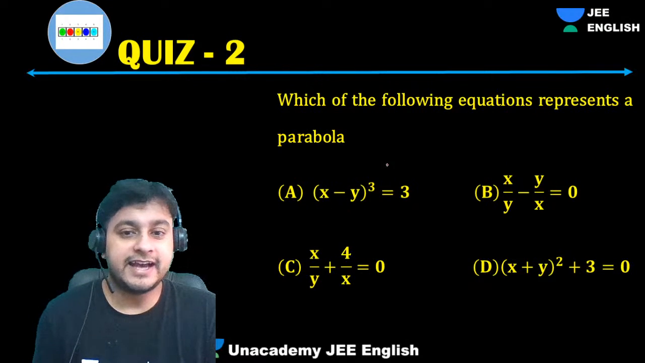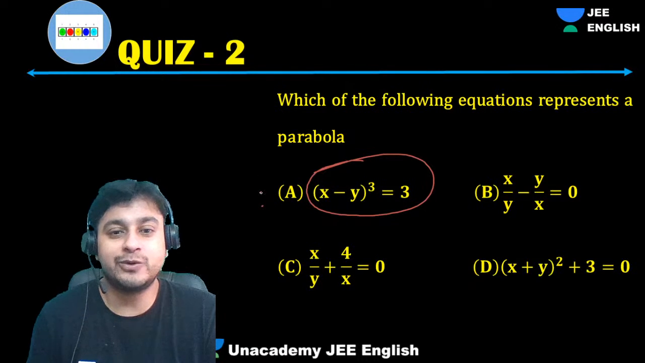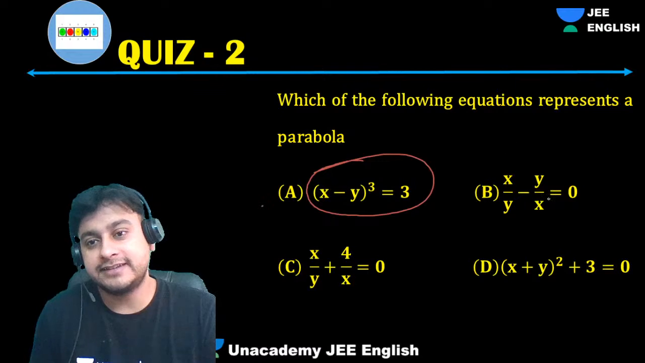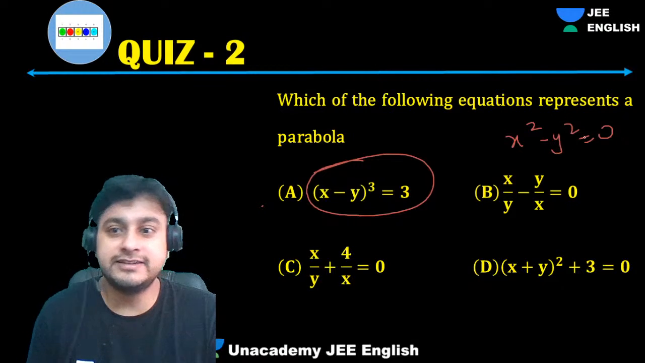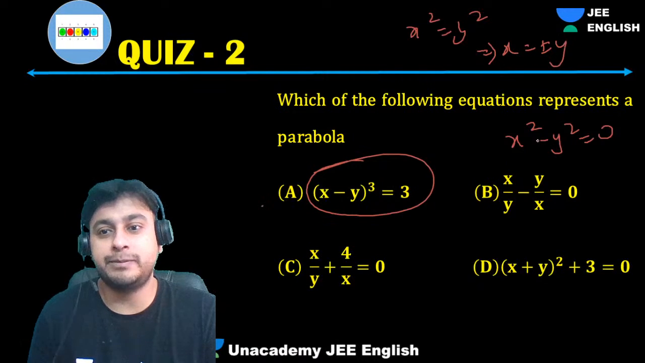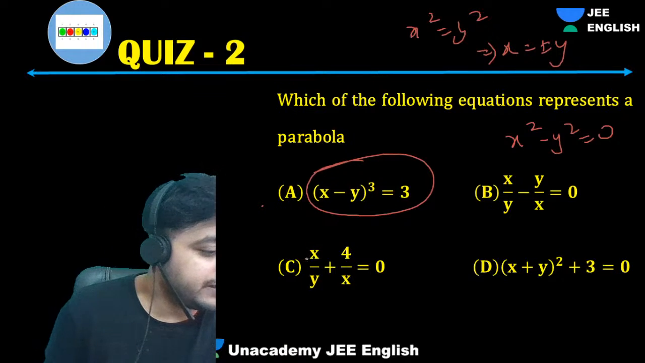Yes. See, guys, a cubic can never be a conic, first of all. Then if you look at this one, this will be x square equals y square, that is x square minus y square equals 0, which can never be a parabola. This is a pair of straight lines actually. x square equals y square means x equals plus minus y. It's a pair of straight lines. Very good, very good.